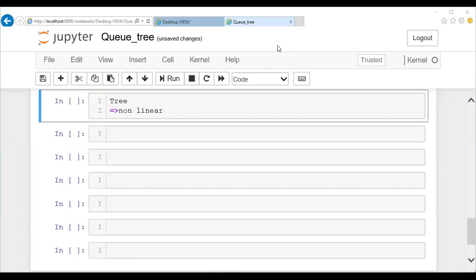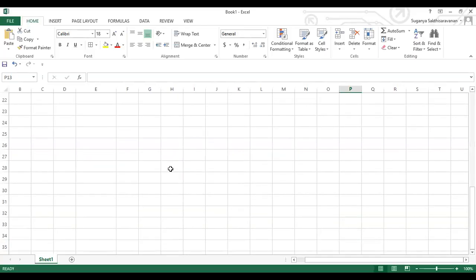So when I say trees, the data are arranged in a hierarchical way as you stated. So just give me a minute. Let me go back. Here it is not possible to draw the diagram, so I'll explain by using an Excel sheet, guys. Listen here. How the data are arranged: the first data is up and followed by the next data and followed by the next data. So we'll have data like this in a tree structure. Like this the data will be there.